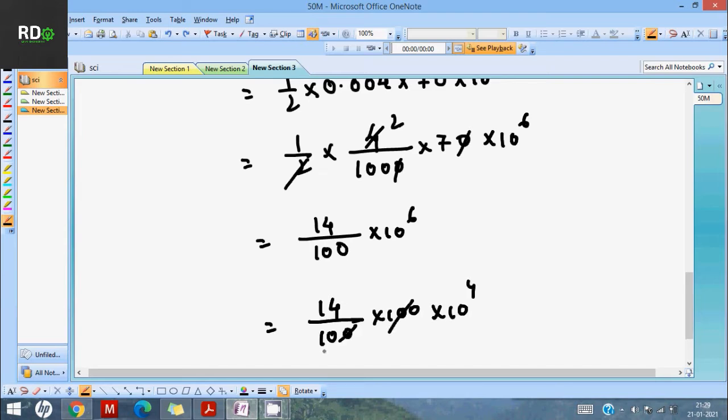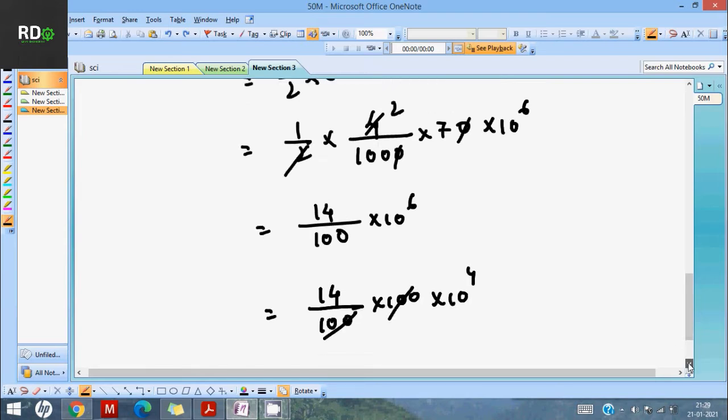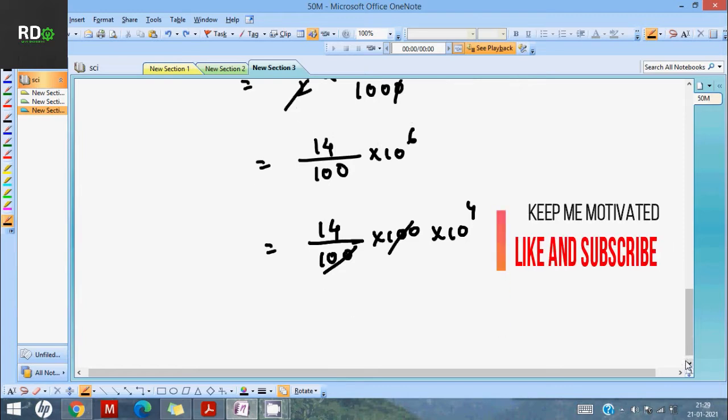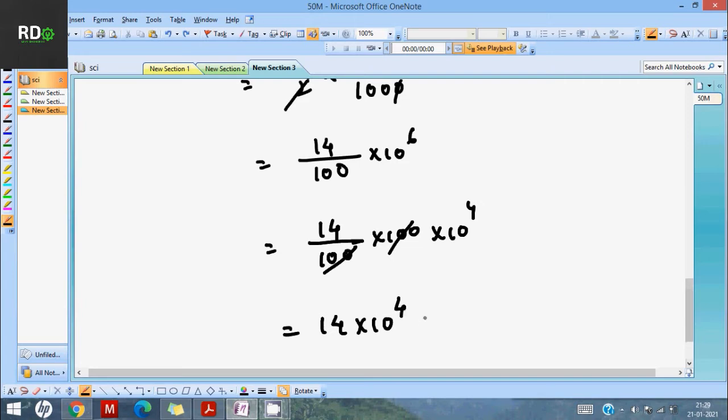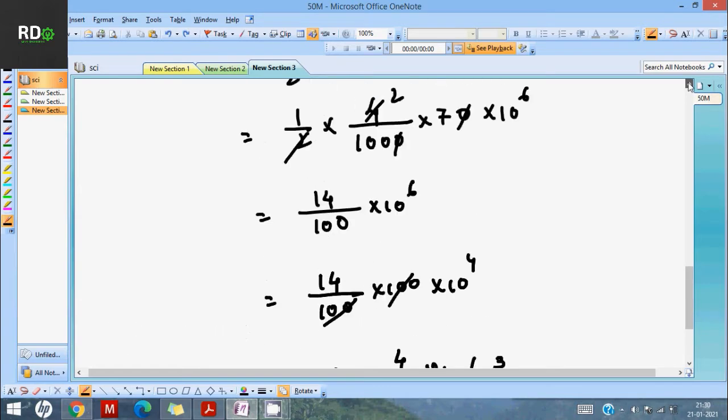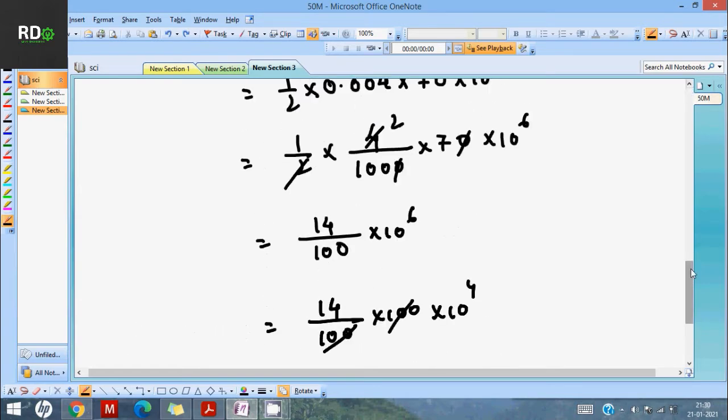So it will be 14 into 10 to the power 4 Newton meter per meter cube. This is the resilience. I hope you have got the point. We have found the resilience until the elastic point, where the graph remains proportionate. The stress is directly proportional to strain. I hope you have learned Hooke's law.